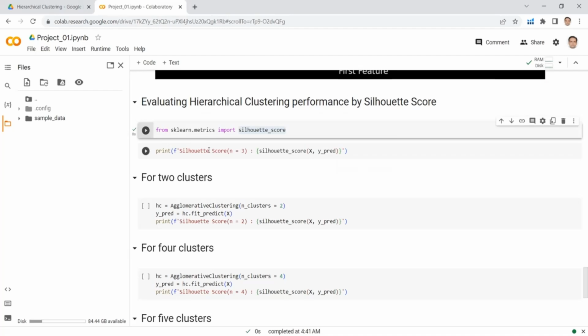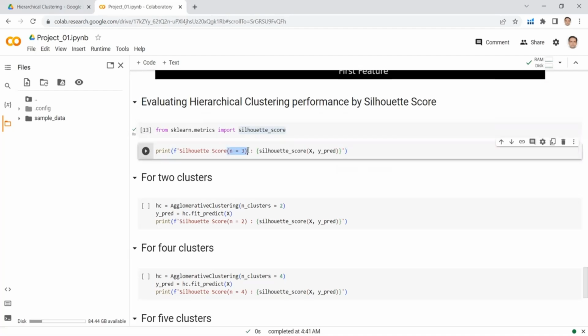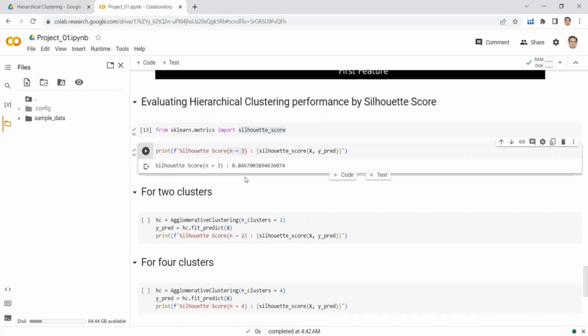And here we are calculating the score for n equals 3, since we have 3 clusters. Let's run this cell and see. Now this score is 0.846. And we have seen from the theory lecture that its maximum possible value is 1. So this value is close to 1. It means this is a very good score.